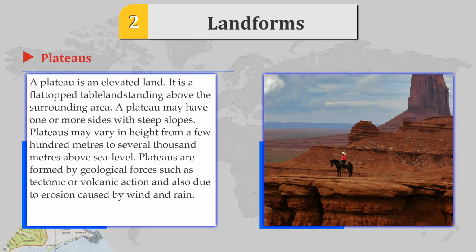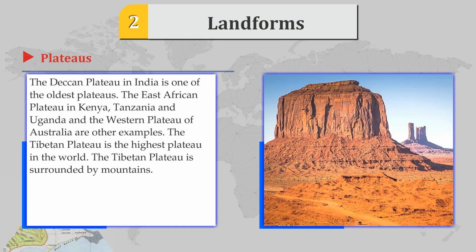Plateaus. A plateau is an elevated land. It is a flat-topped tableland standing above the surrounding area. A plateau may have one or more sides with steep slope. Plateaus may vary in height from a few hundred meters to several thousand meters above sea level. Plateaus are formed by geographical forces such as tectonic or volcanic action and also due to erosion caused by wind and rain. The Deccan Plateau in India is one of the oldest plateaus.